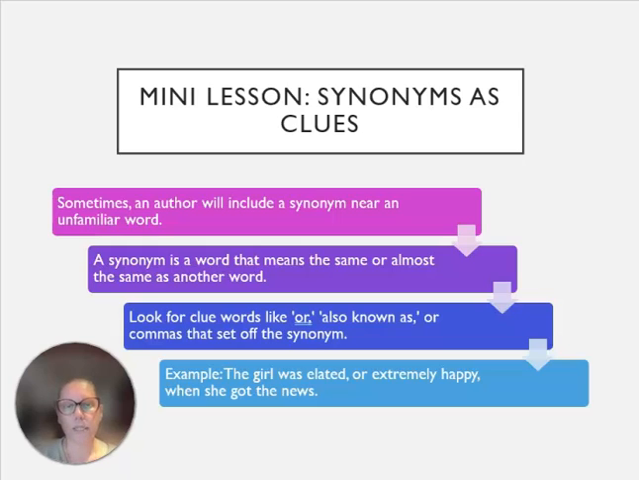So also look for clue words like "or" or "also known as," and again, the commas that set off that synonym. So for example, the girl was elated, or extremely happy, when she got the news. Notice that the phrase "or extremely happy" is set off by commas and it's right after the word elated. So we know the word elated means extremely happy because it's telling us right in the sentence. It's right there.